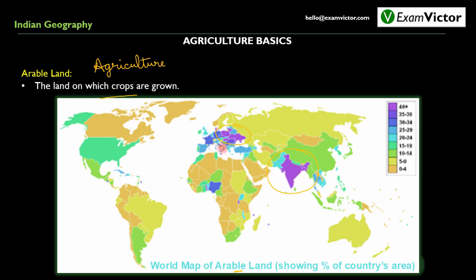If we see the blue color in the map, these are areas where the percentage is between 30% to 39%. If we talk about these green areas, the percentage is between 20% to 29%. For these light green areas in South America, in South Africa and in China, the percentage is about 10 to 14%. And the areas having the least percentage of arable land are in Australia, Russia and this part of South America.